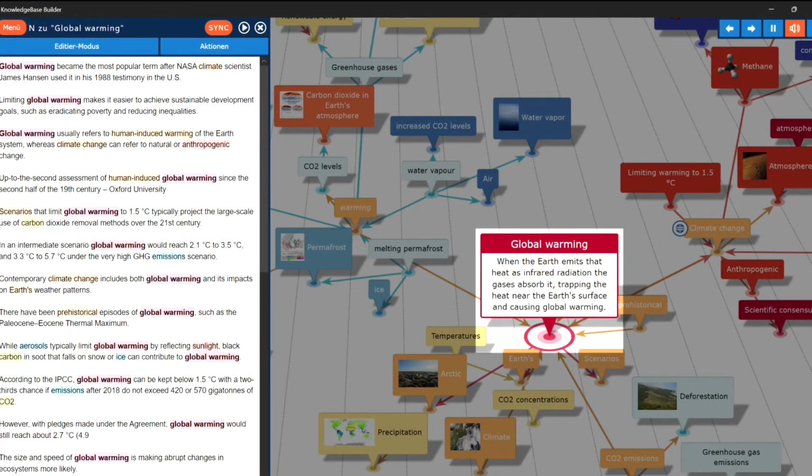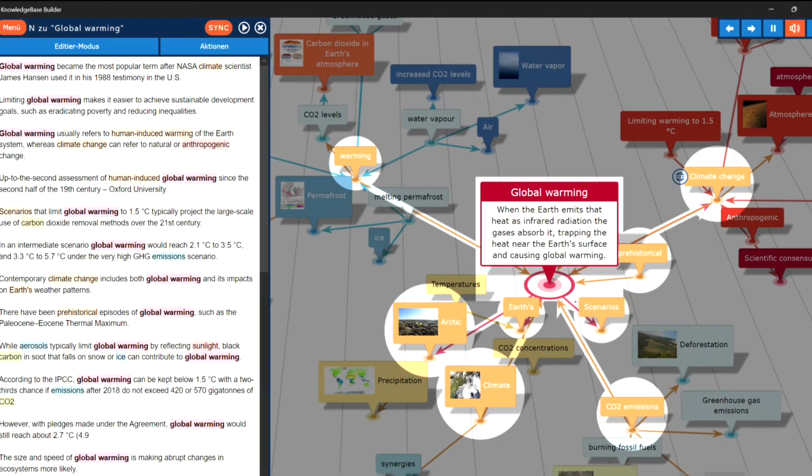Global warming. When the Earth emits that heat as infrared radiation, the gases absorb it, trapping the heat near the Earth's surface and causing global warming. The topic, global warming, in overview.